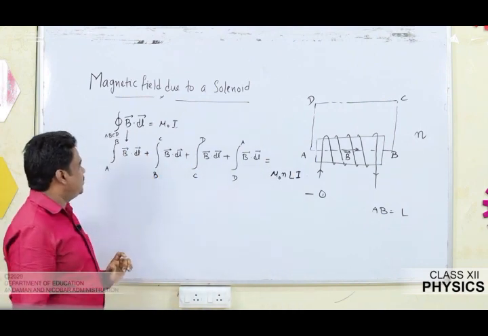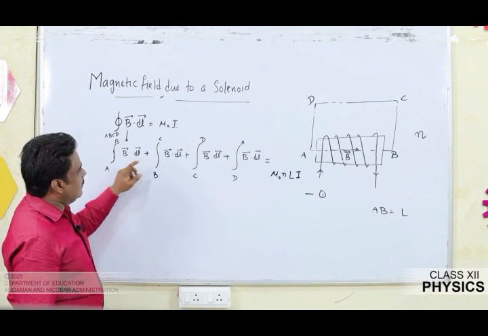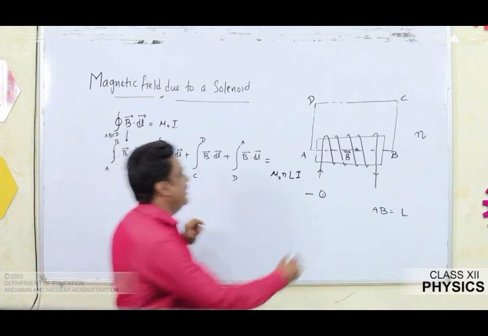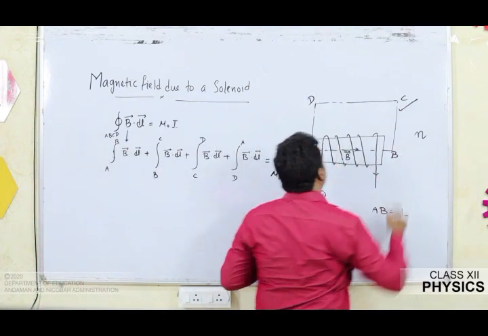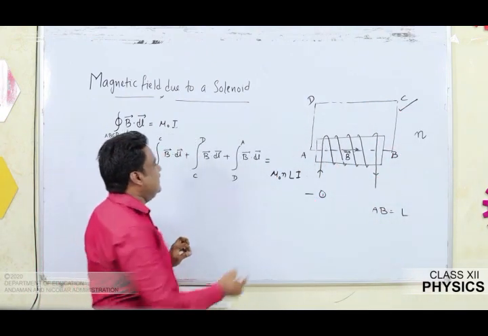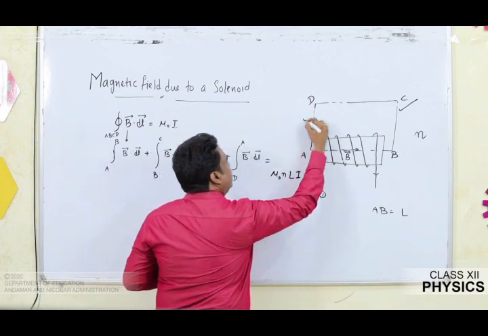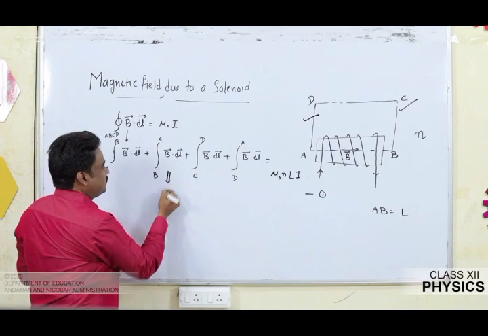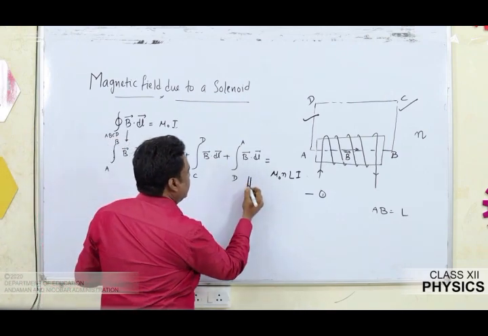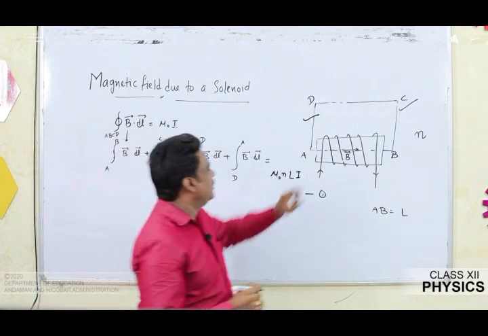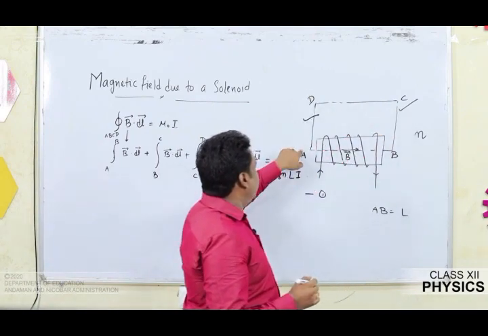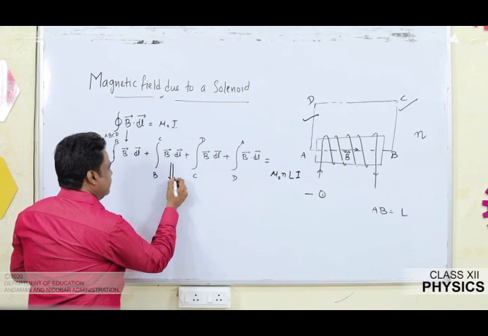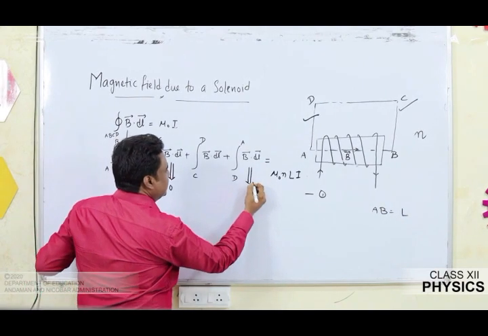Now let us speak about the cases. Two perpendicular cases you can see. One is B to C, B dot dl, and the other is D to A, B dot dl. You are able to see B to C and D to A are perpendicular to the magnetic field. So the contribution of these two terms will be 0.